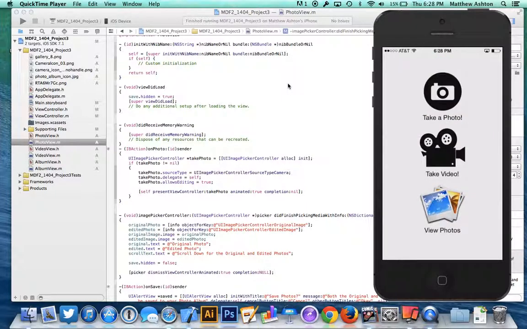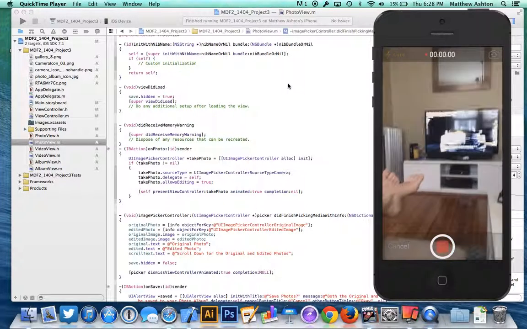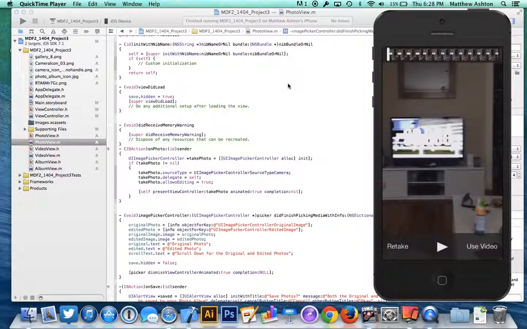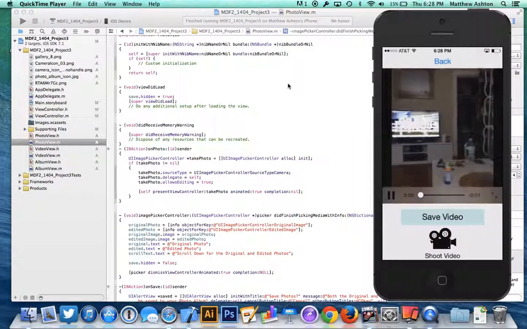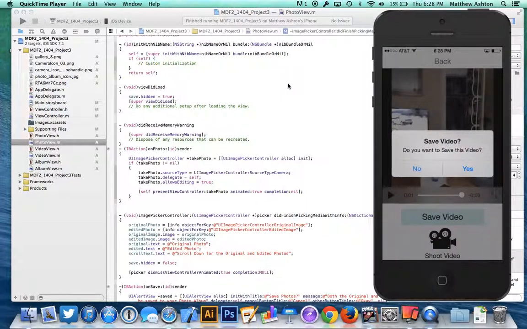So we can go back, go to video. Obviously we can shoot the video. We can do just a quick couple of seconds here. Oh, yep, look at that. Go ahead and use it. And as you can see, I have the video playing directly right there on the view, the one that you just shot. And then the save video comes up. So do you want to save this video? Obviously no would then not save it. Yes, save it. Video saves successfully.